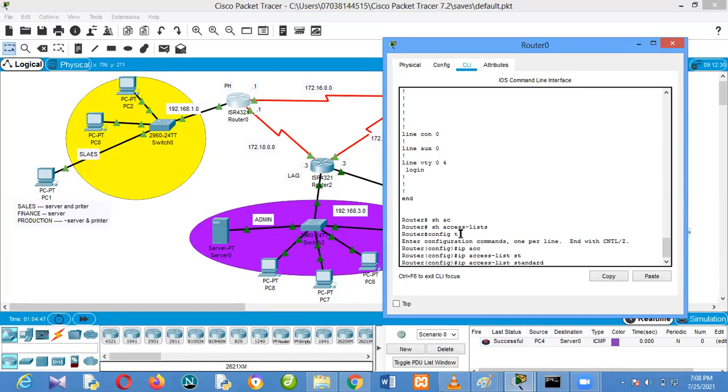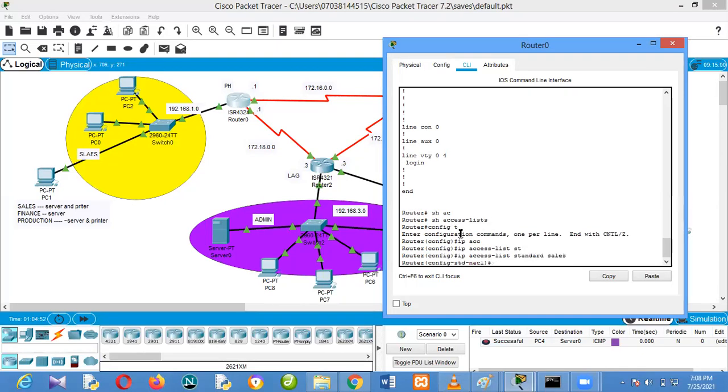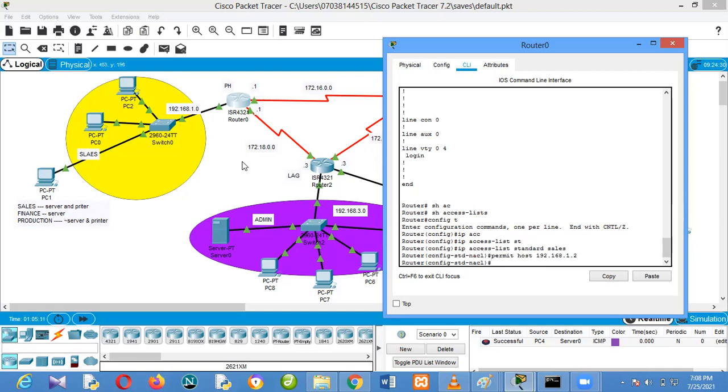Let's call the standard name as in sales department. You see that I'm on standard named ACL mode. So I can say permit only hosts 192.168.1.2. That's all. How do I permit it?